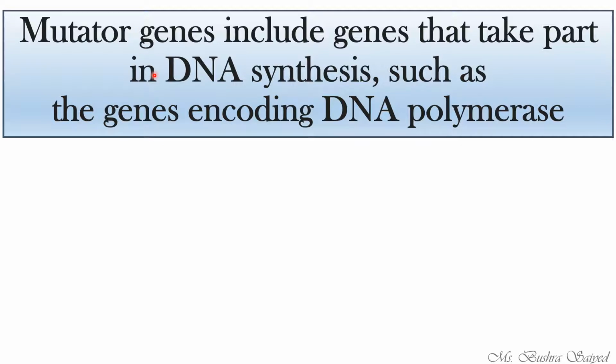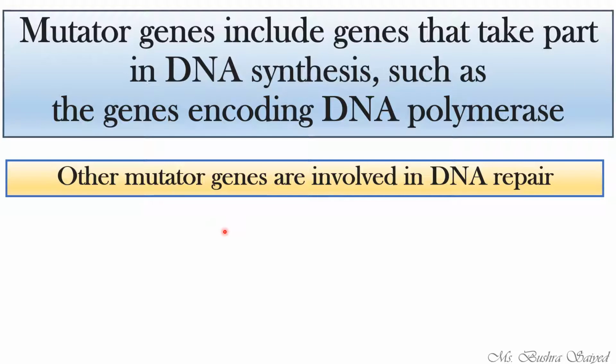In DNA synthesis, if the genes which are responsible for DNA synthesis are mutated in some way, they will give rise to changed replication, or the DNA produced by that particular replication will be mutated. Okay, so where do the mutator genes affect? They affect the genes encoding DNA polymerase. DNA polymerase is one of the key enzymes required in the DNA synthesis process.